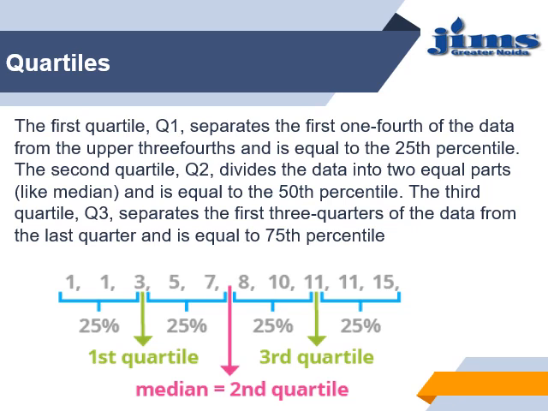If we add 25 plus 25 plus 25, when we reach the third quartile we have 75% of the data. Above it we have only 25% of the data. Hence the third quartile is also known as the upper quartile, and the first quartile is said to be the lower quartile.